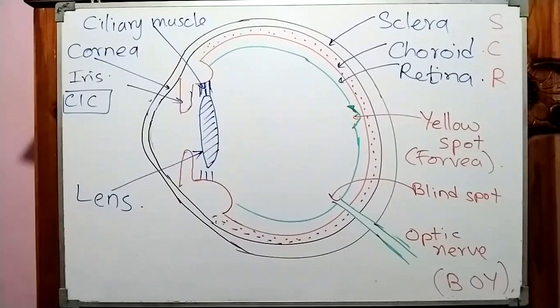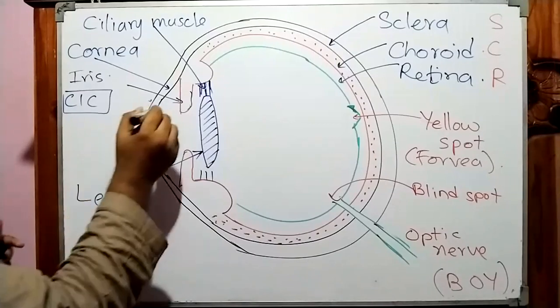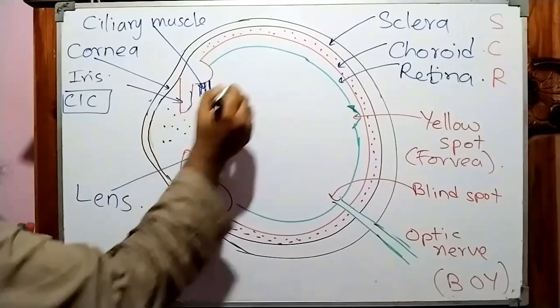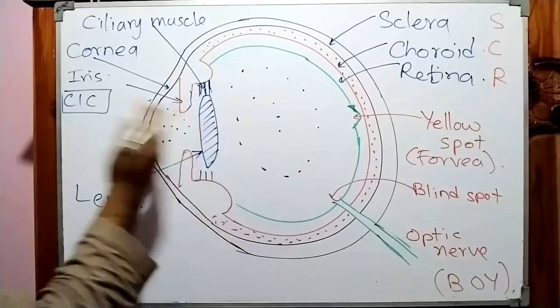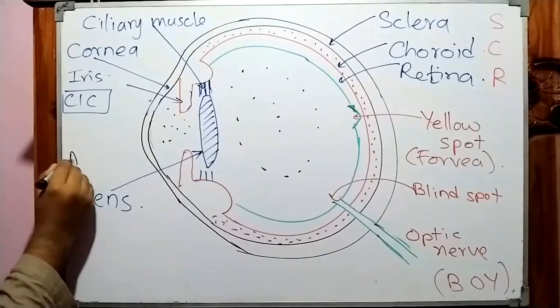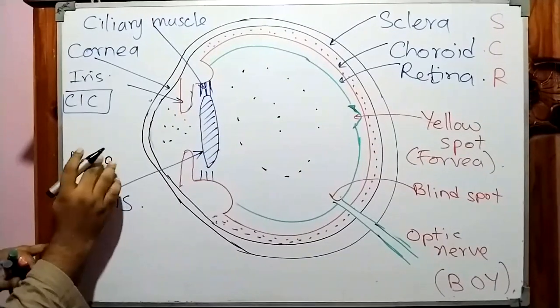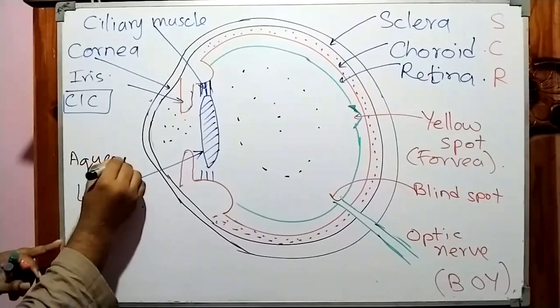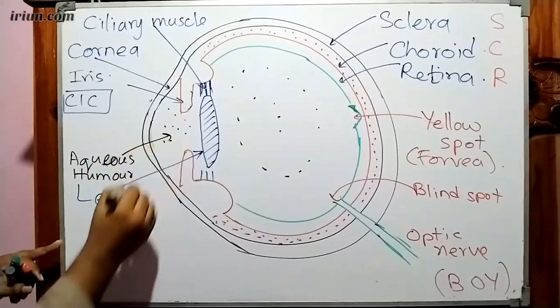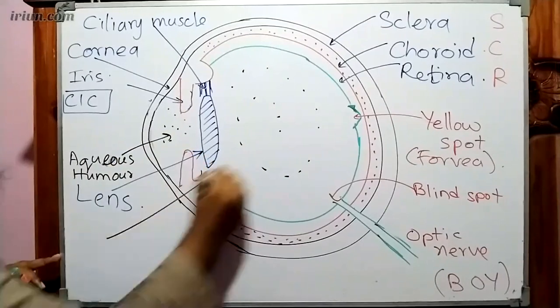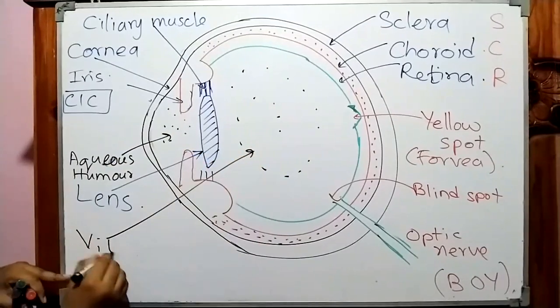Then in front of the lens you have a liquid, behind the lens you have a liquid. Very simple. Here there is a liquid, here also there is a liquid. Okay, front of the lens, that is known as aqueous humor, then lens. After the lens we have vitreous humor.